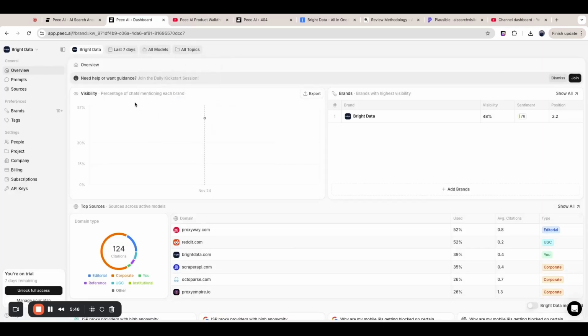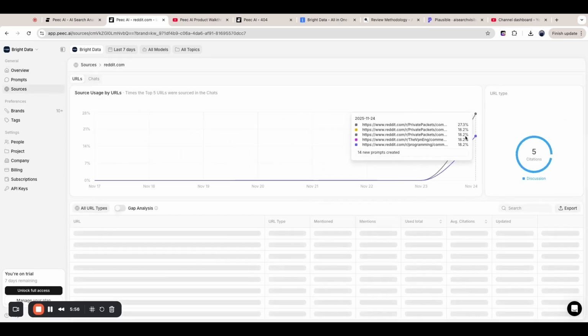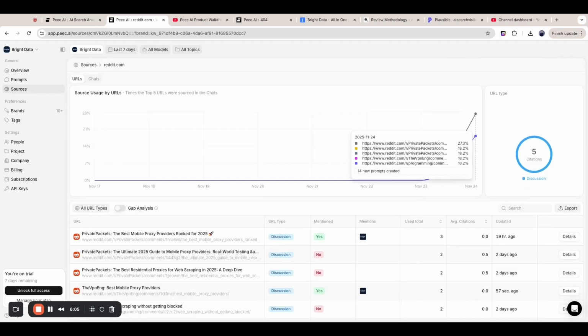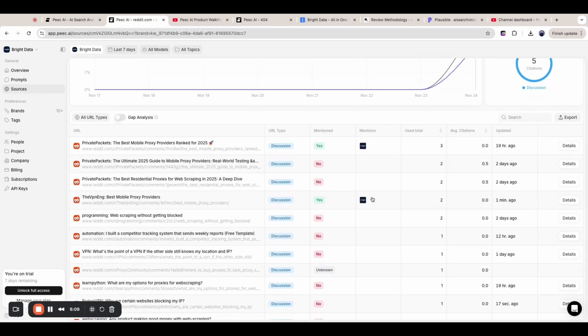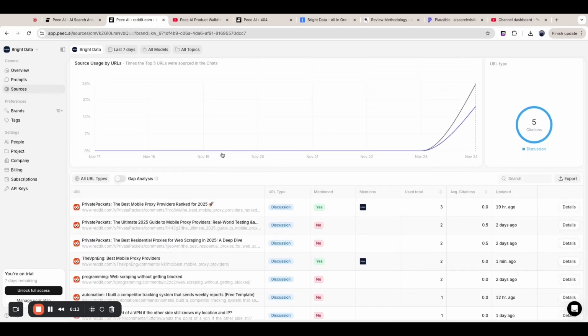Okay. Now, let's see here. We have the sources. Now it looks like the sources are a bit different. Reddit now appears. Before it didn't appear, which is interesting, because I know Reddit appears mostly when it's done with a scraper and not with an API. That's a good sign. Seeing Reddit is a good indication that this is something that you can trust.